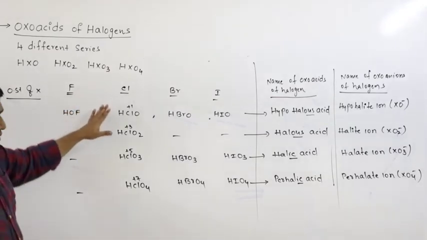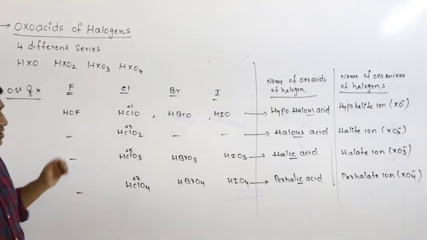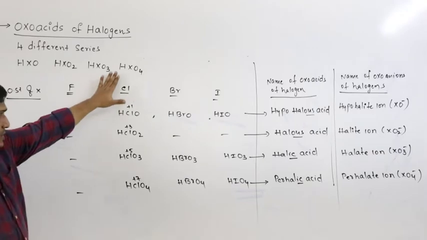Chlorine forms all the oxo acids. So in our syllabus we have oxo acids of chlorine, so we will concentrate on chlorine only.